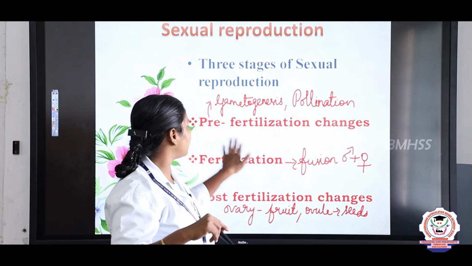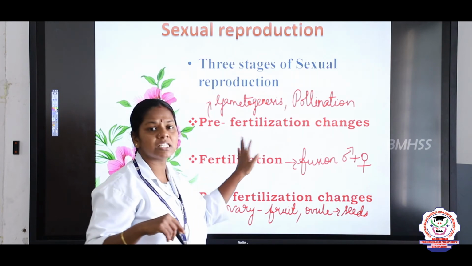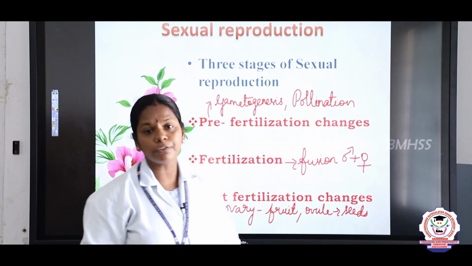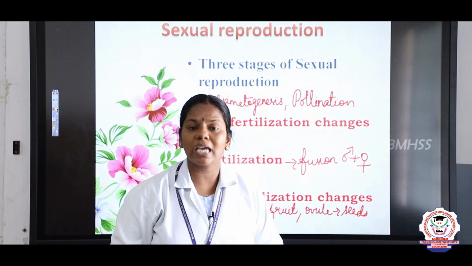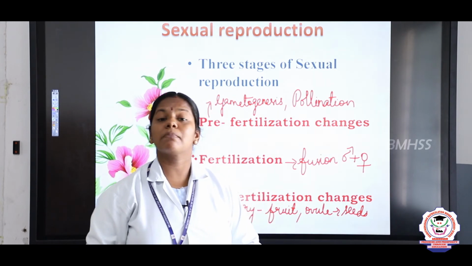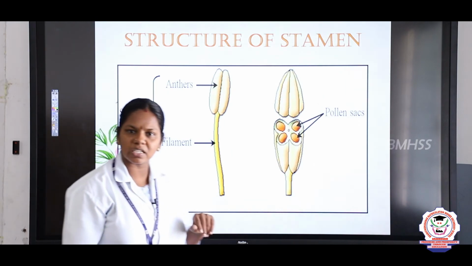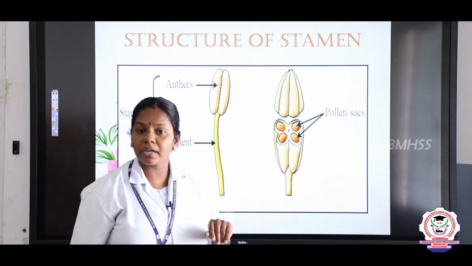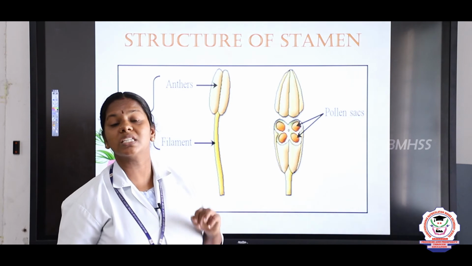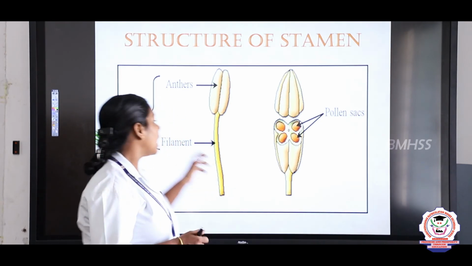So, what is the first event? Pre-fertilization changes is about the formation of gamete. So, now we are going to see how the male gamete, that is the microspore, is formed. So, this is the structure of the stamen, children. We studied stamen, it is the male part of the flower and all stamens fuse together to form the androecium.